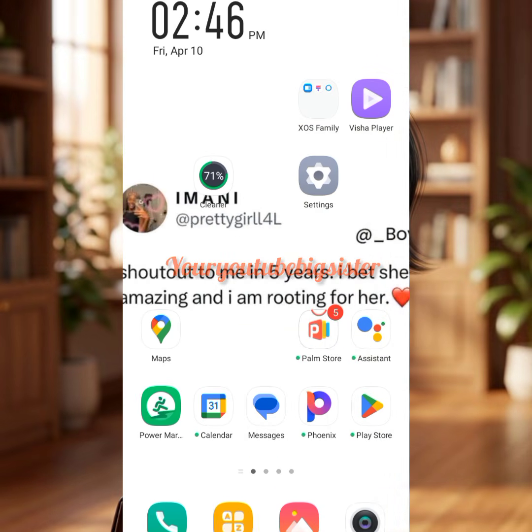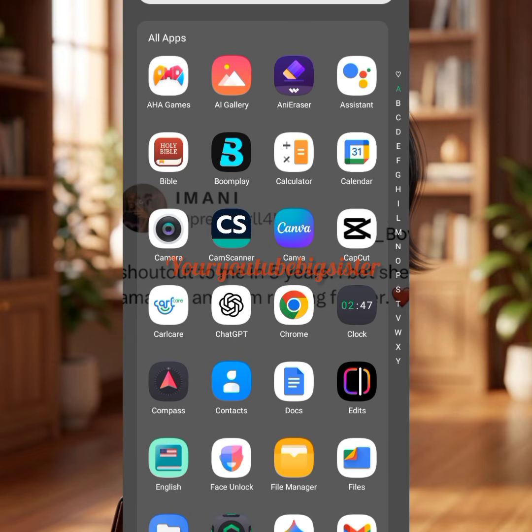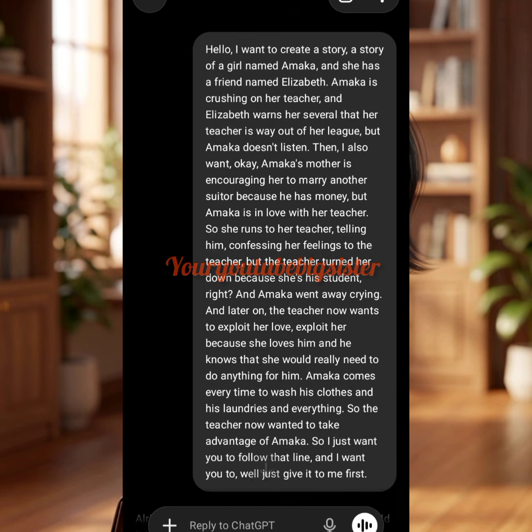So guys, the first step is to generate our story. There can be no video without a story, right? So we have to head over to ChatGPT. You can use Claude AI if you know how to use it. If you prefer it, fine. Claude AI is also good for prompt generation. It gives human-like scripts, right? But for the purpose of this tutorial, we are going to be making use of ChatGPT. So we open it here.